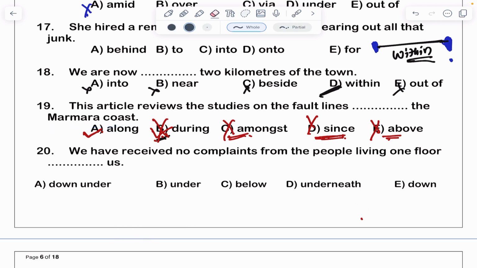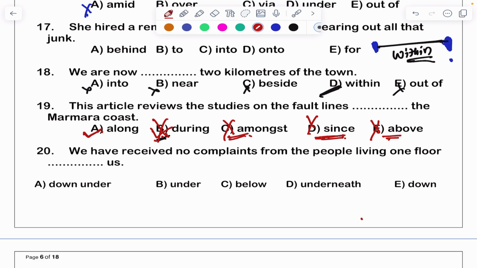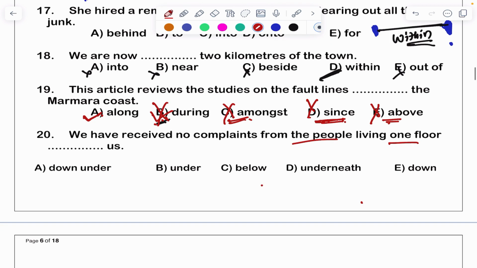Next one. We have received no complaints from the people living on the dash floor. So we have received no complaints from the people living dash floor. See, this is the floor. See, everywhere it is given under means they are residing in the downstairs. We are residing maybe in the second floor. They are residing in the first floor. Right? See, under, down we don't use. This is straightforwardly wrong.